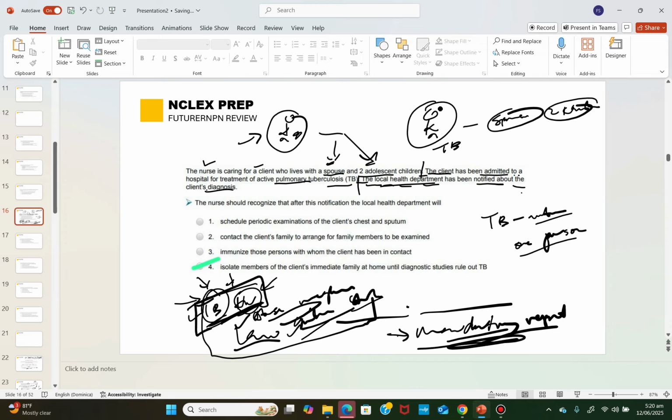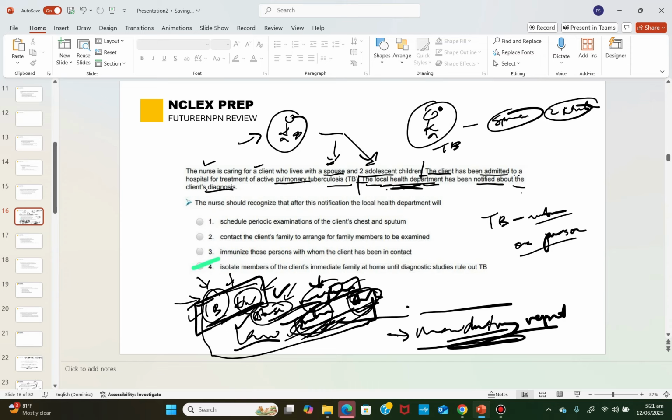So now, these people are in charge of making sure that they control the spreading of this kind of infection. And if it is abuse, maybe the department that handles abuse is trying to control the fact that people don't get abused. Same with violence, which is gunshot and stab wound. The police officer is trying to prevent all this kind of violence. So each department is trying to prevent something. The public health department is trying to prevent the spread of infection.